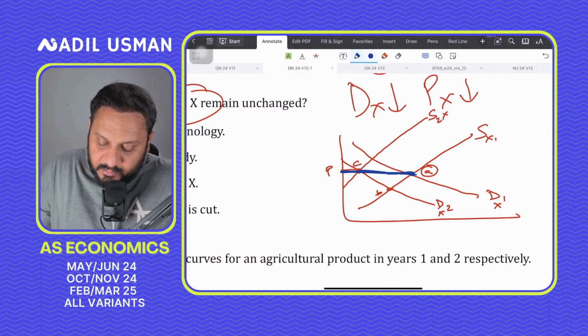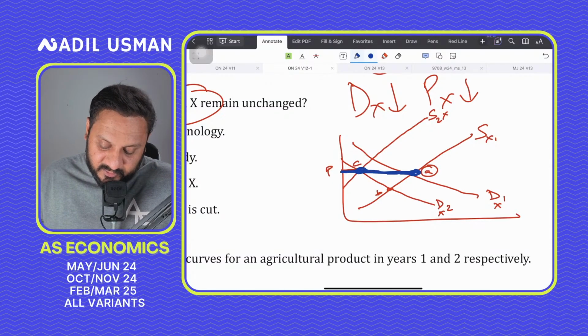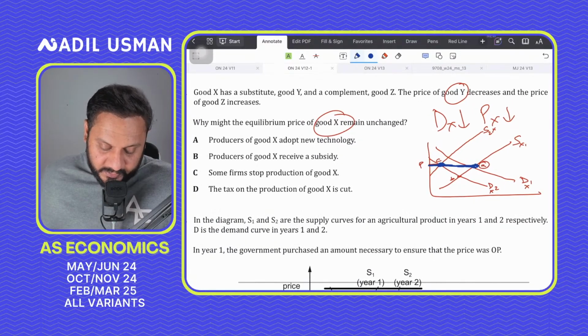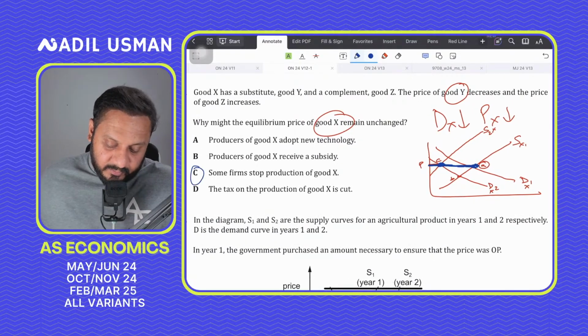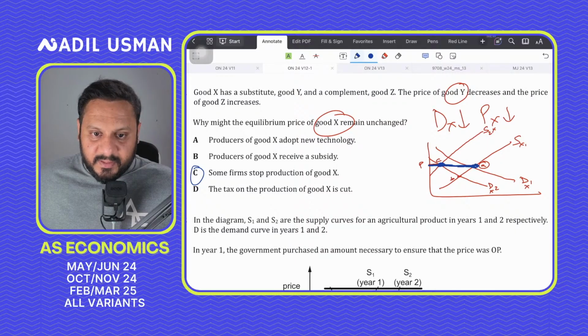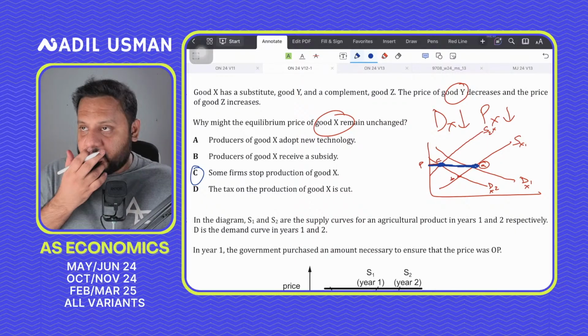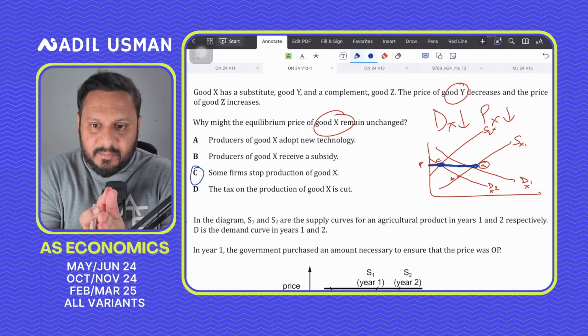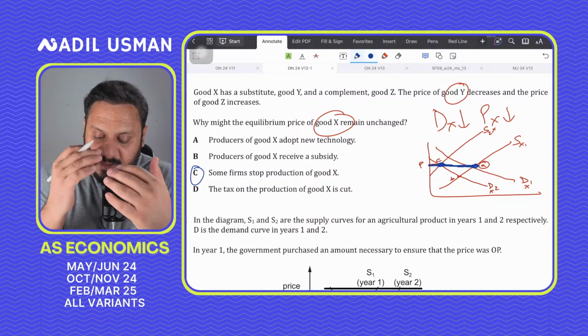So that is basically the reason why the price hasn't changed. And the only answer option that truly supports the fact that supply has gone down is option number C, that says some firms stop the production of good X. Because if some firms stop the production of good X, then it means that they have exited the market. Stopping the production means you close down, you exit the market, and that would cause the supply of good X to fall.